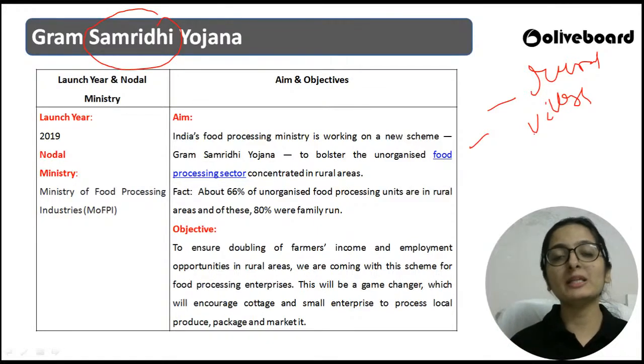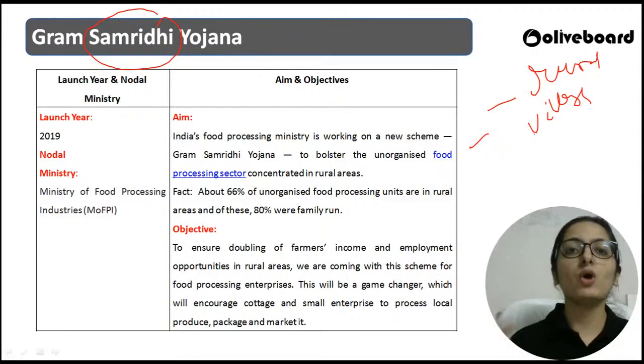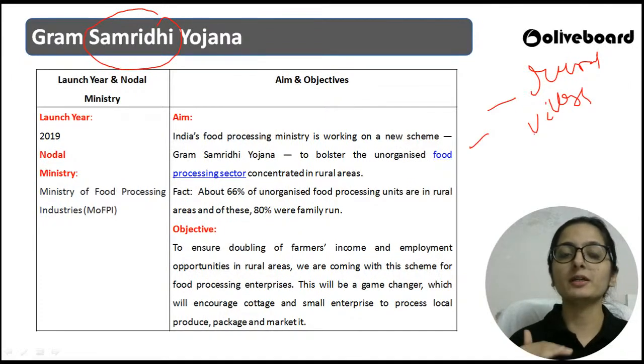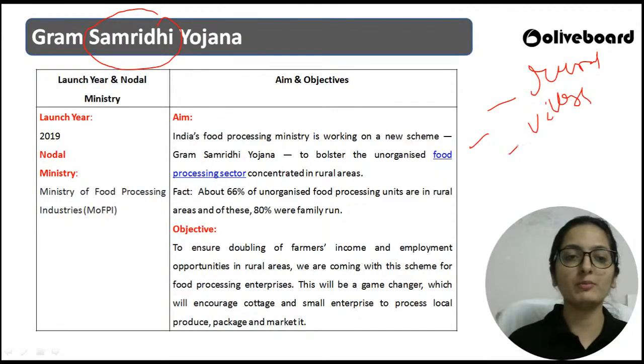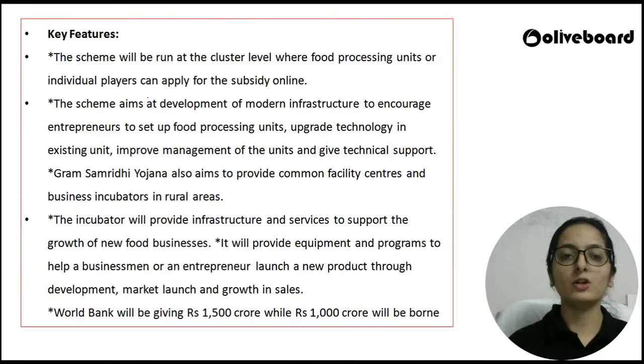And what will it lead to? It will lead to employment opportunities. It will lead to doubling the farmers' income. It will help the food sector enterprises in rural areas. It will be a game changer for the other industries in enterprises, the small enterprises, the cottage enterprises in the rural areas. It will help them to locally produce products, packaging them, marketing them. So all these are the objectives that are covered under Gram Samriddhi Yojana. The year in which this particular Yojana was launched is 2019. So please do remember that 2019 is the launch year, right?